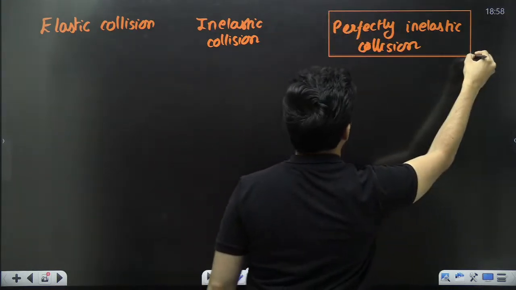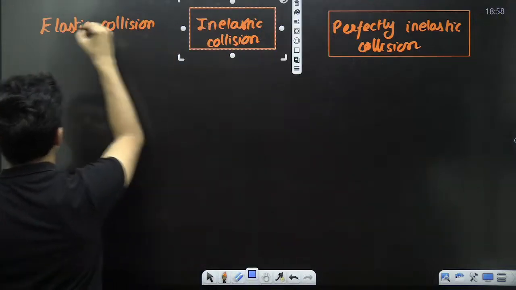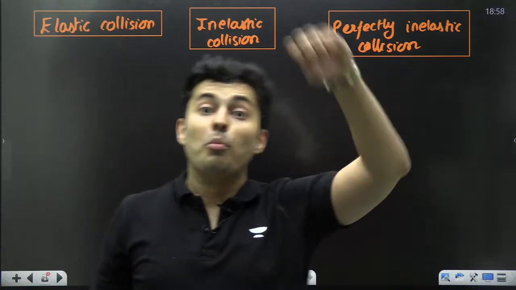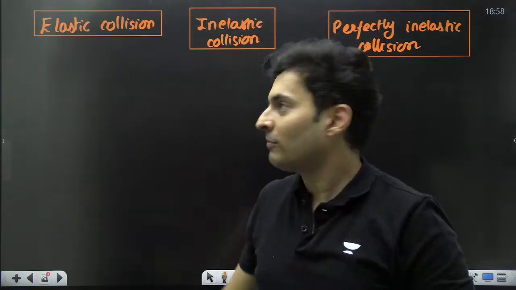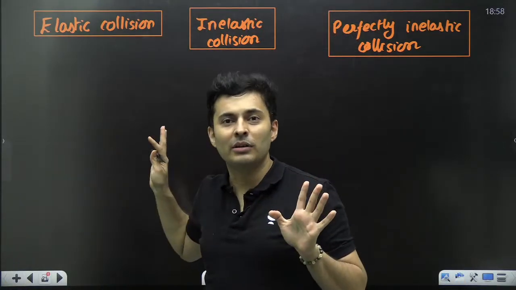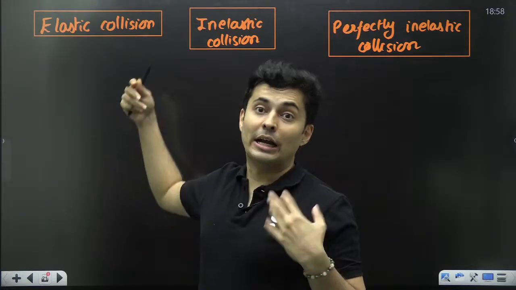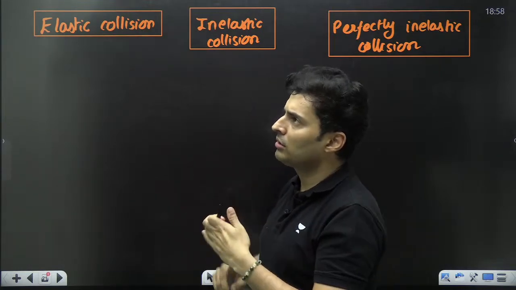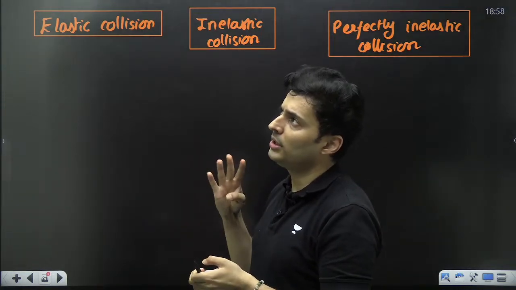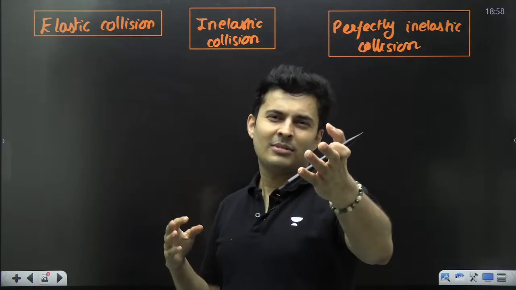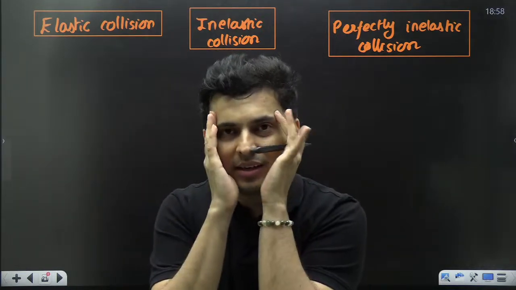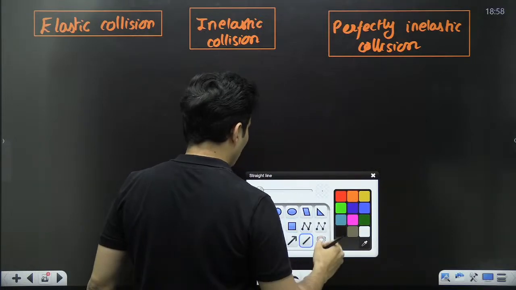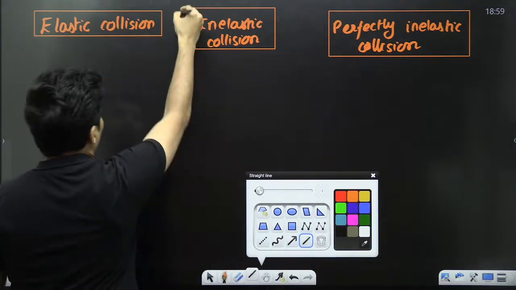Perfectly inelastic, inelastic, and just elastic. Please remember, there is nothing called a perfectly elastic collision. Elastic means perfectly only. There is no point using perfectly elastic. People get confused: perfectly elastic, inelastic, perfectly inelastic. Sir, 4 types of collision, no sir? Nothing like that. Perfectly elastic, remove it from your head.